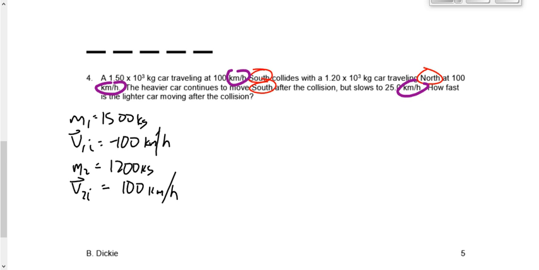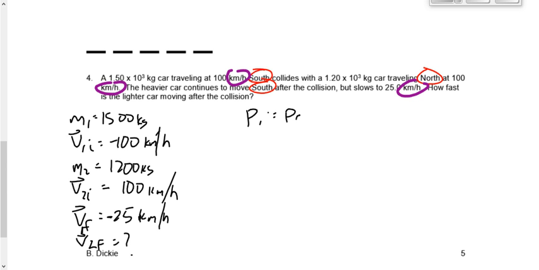The heavier car, which is car number 1, moves at 25 south afterwards. What is that? Is that V1 or V2? V1. Yeah, it's V1F. V1F is negative 25 because it was to the south. And we want to find the lighter car. We want to find V2F.